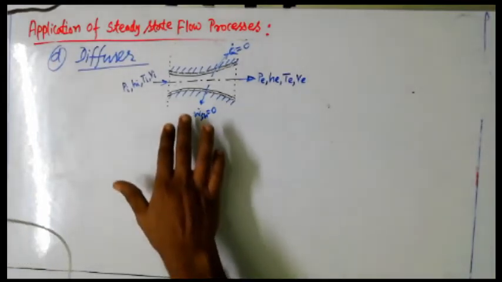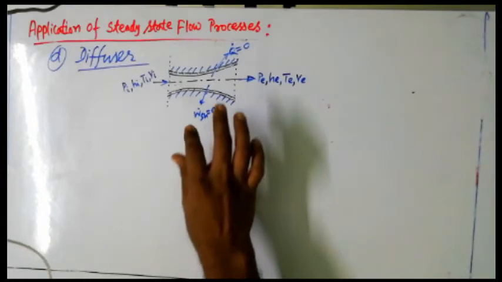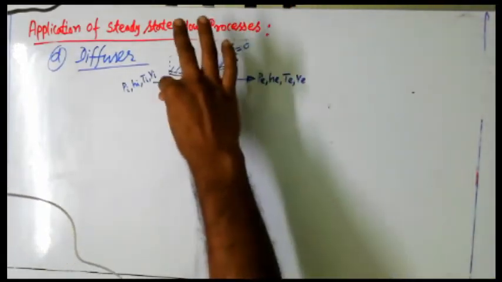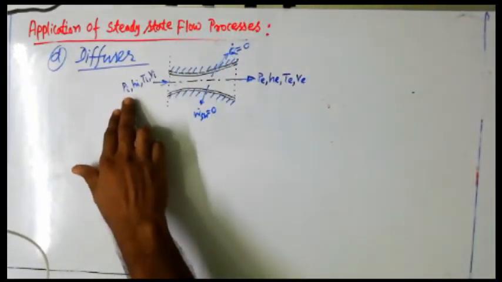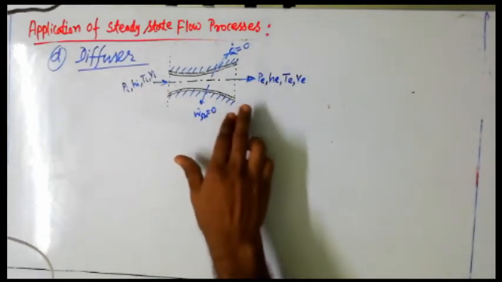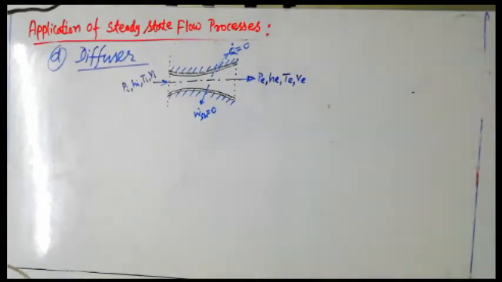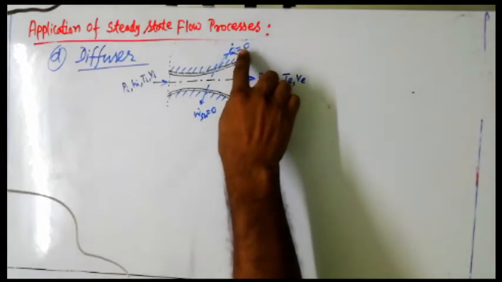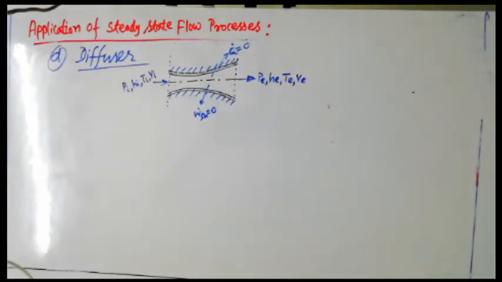So the cross section of the diffuser I have shown over here is a diverging section, and the specific enthalpy, pressure, temperature and velocity are different thermodynamic properties at the inlet and exit. In case of a nozzle, we have seen that it is an adiabatic process. Also a diffuser is an adiabatic process. That's why I have written Q dot equals to 0. And in case of a diffuser also, there is no work done involved there, so W dot SH is also 0.